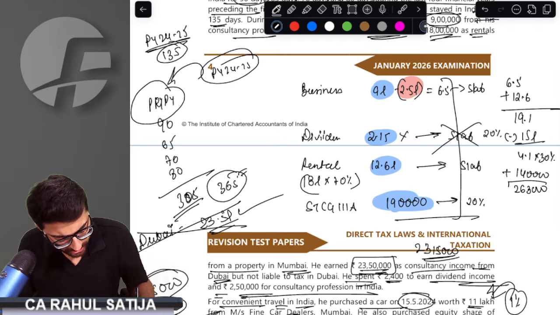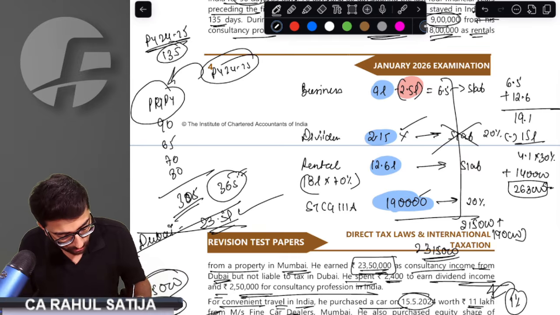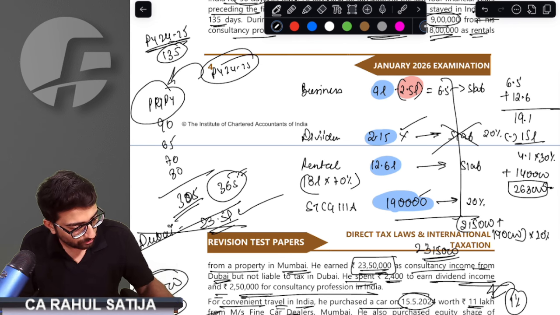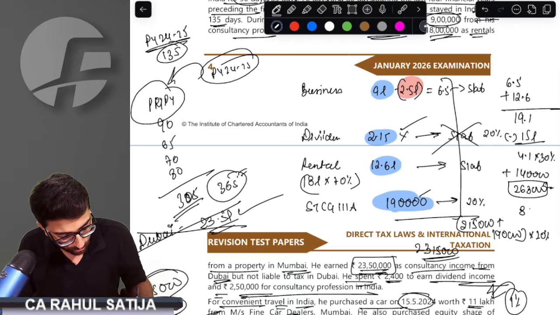263 is the tax amount. Tax on this dividend and STCG: 2 lakh 15,000 plus 1 lakh 90,000. This would be taxed at the rate of 20%. That means 81,000.